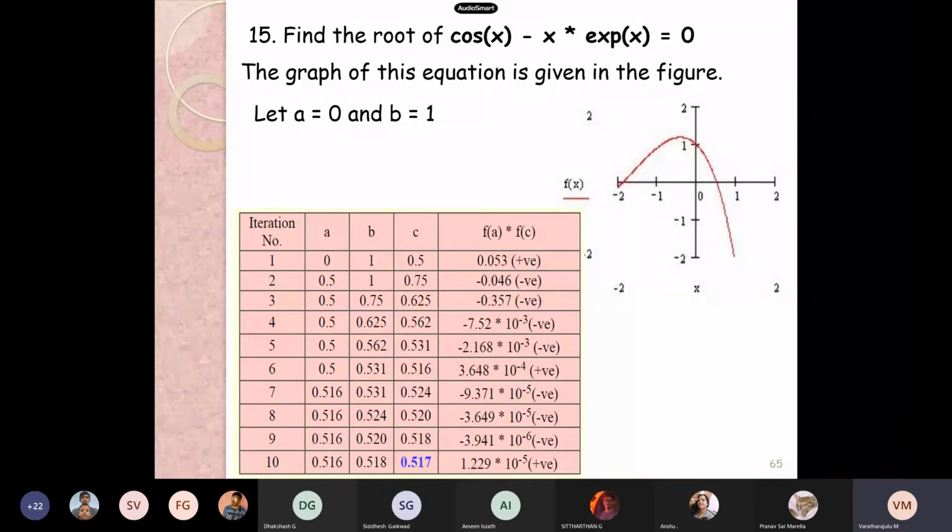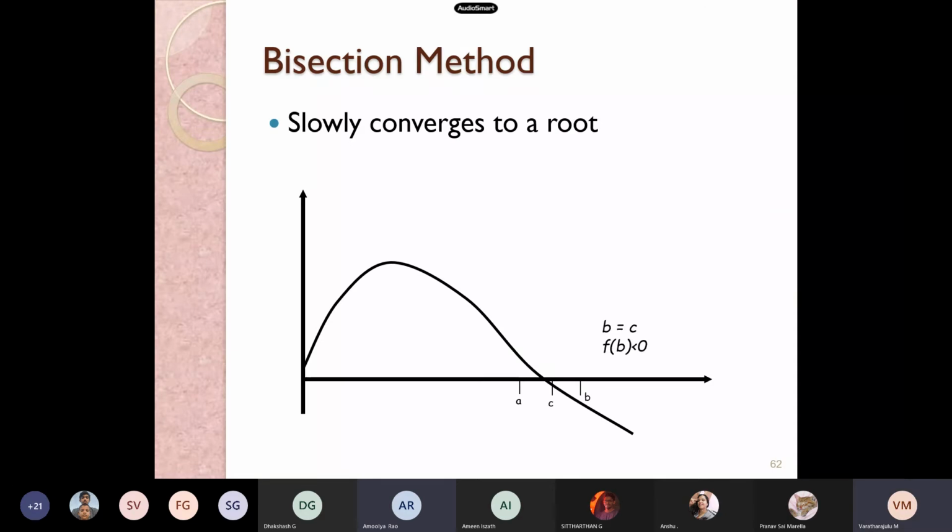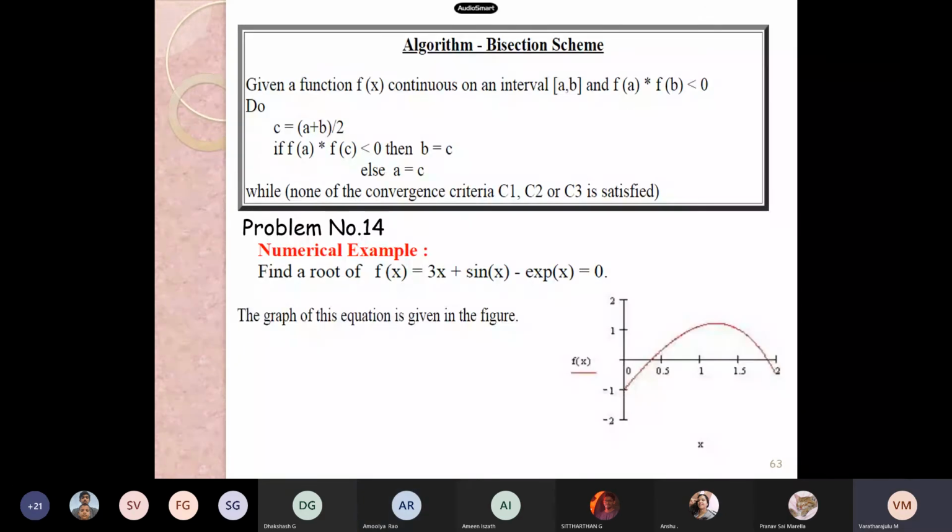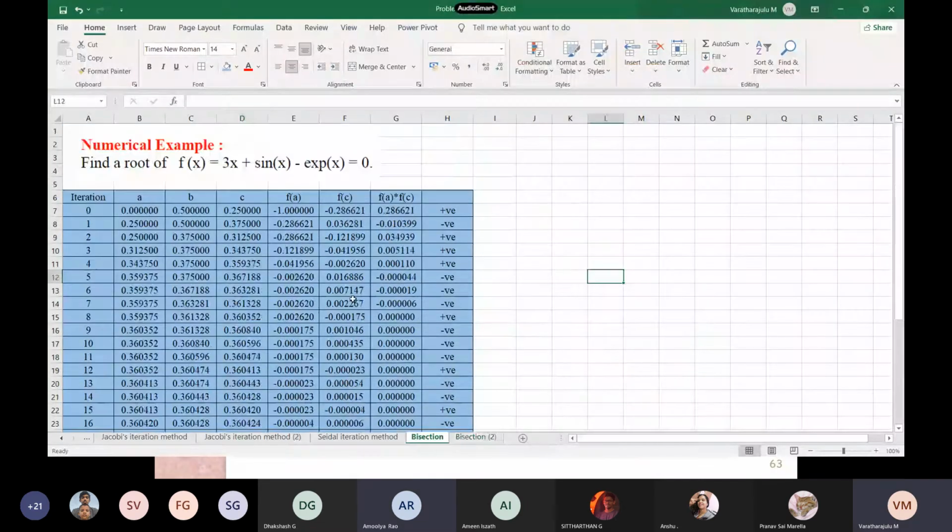Excuse me, sir, I have a doubt in the previous question, the one we did. Sir, can you open the Excel? Are you in the problem or in the Excel? In the Excel, this question. Sir, in the last, we got f of a into f of c is equal to 0. I didn't understand why it took it as positive in some cases and negative in the other ones.